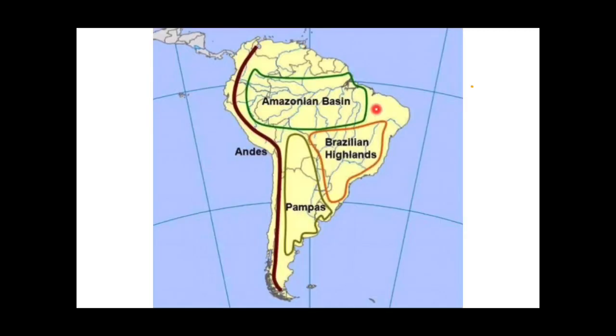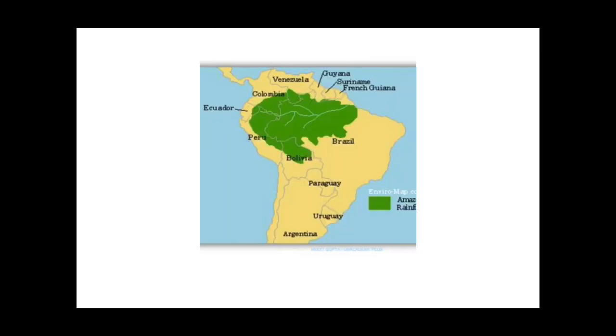So guys, as you can see over here, this is the Amazon basin. Okay, so there are so many rivers which originate from the Andes and they are forming the basin. This is the Amazon basin. Here this green part, as you can see over here, this is the Amazon rainforest. So as you can see, this is the equator, and a minor part of it lies over the equator and a major portion lies in the south of the equator. And you can see over here that the major portion of this Amazon rainforest lies in Brazil. And the Amazon rainforests are also known as selvas. The term selvas is commonly used for the Amazon rainforest. These are dense equatorial forests.